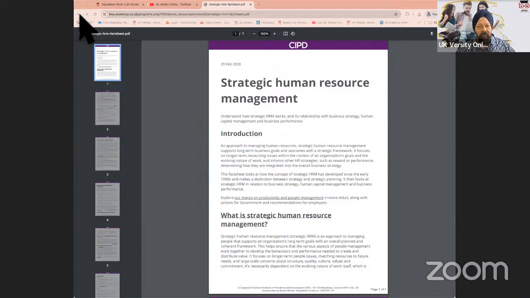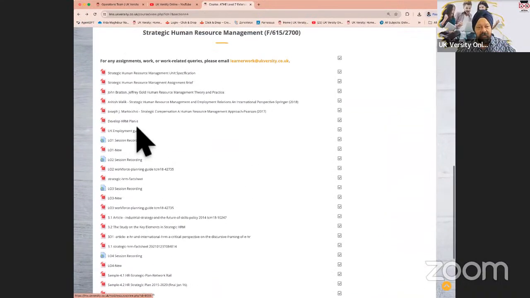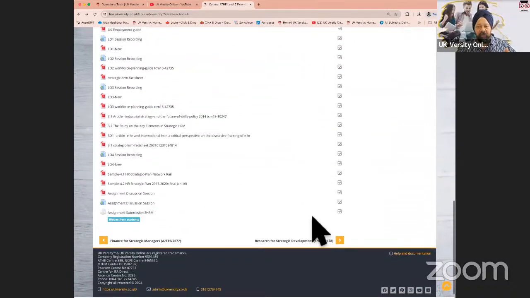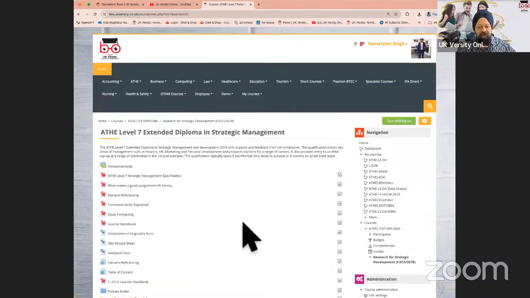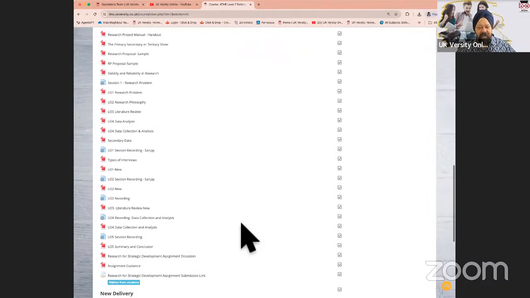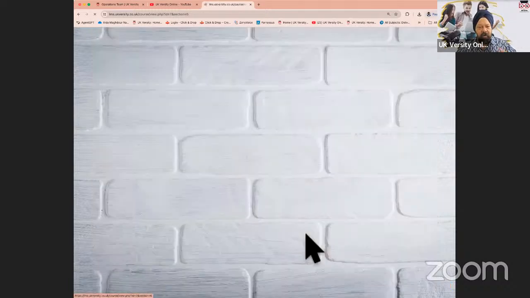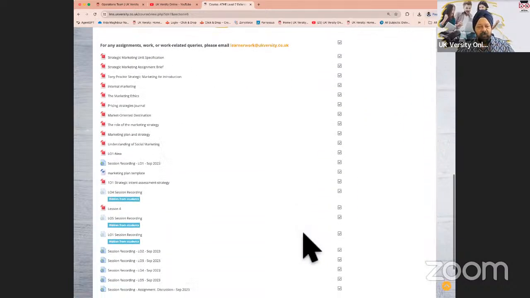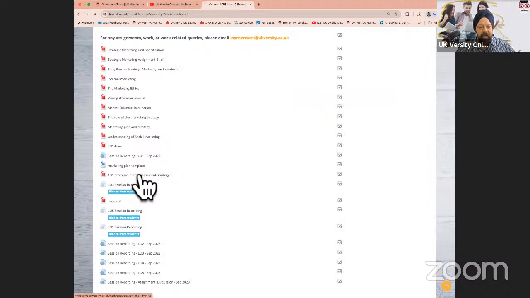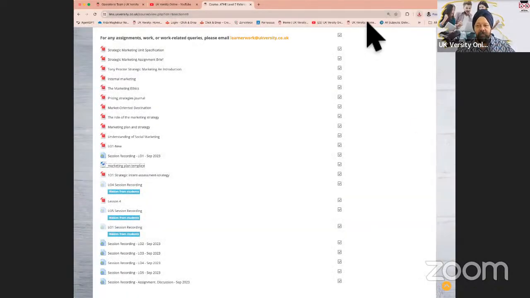But when you click on a Word document or a PowerPoint or an Excel document, they will be downloaded to your machine, because we would want you to use them as templates in certain units, like a business plan, or in some cases, a research topic proposal. You will download them to your local machine for the purposes of customizing them when you submit your assignment.